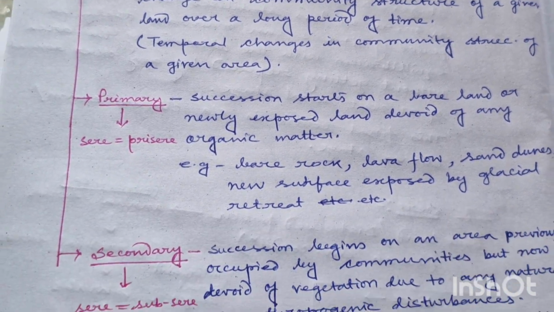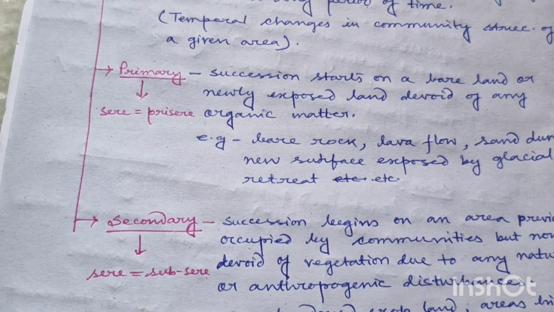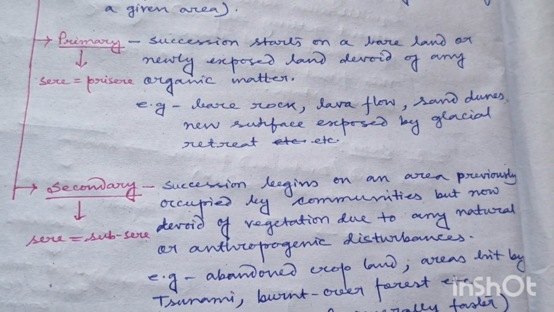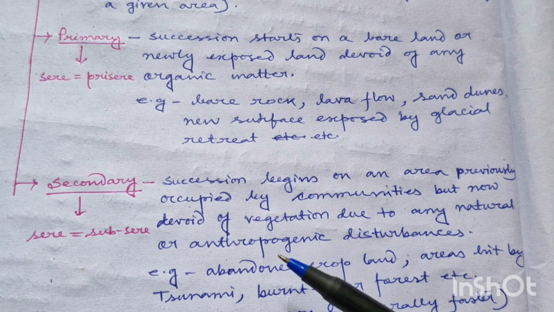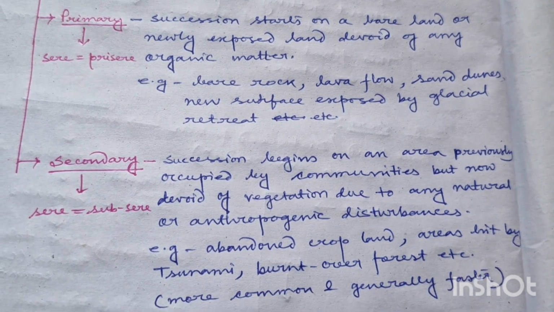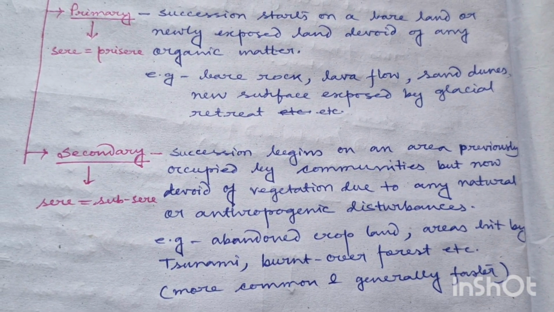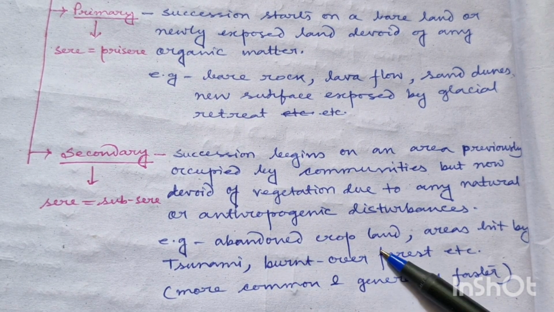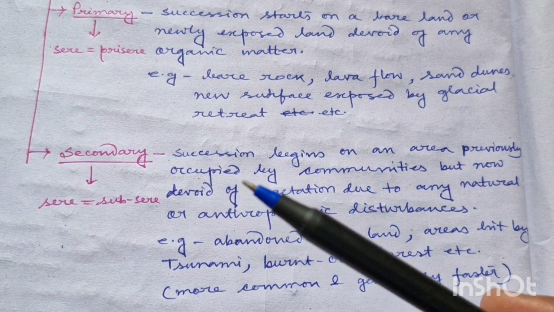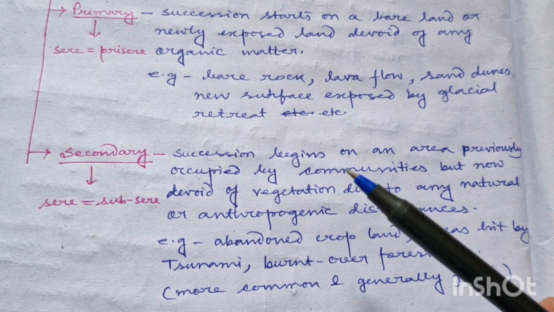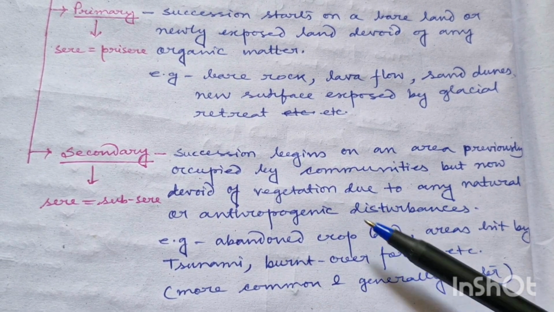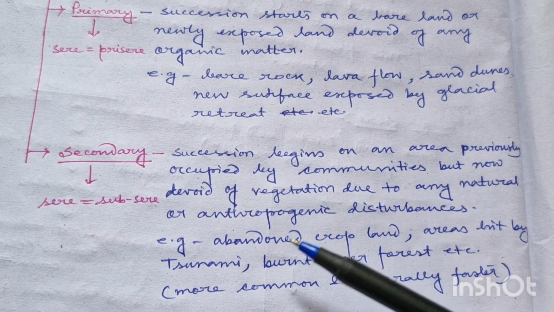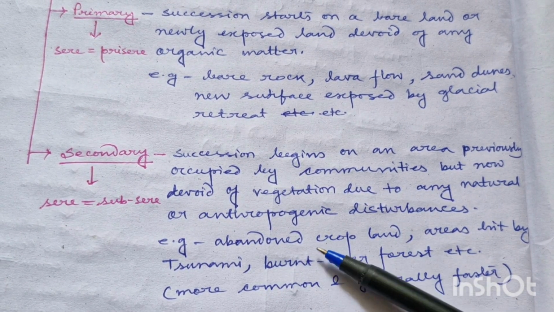Now coming to secondary succession. Secondary succession begins on an area which was previously occupied by different communities but has now been devoid of vegetation due to any natural or anthropogenic disturbances. So what could be examples of land on which secondary succession can occur? Like abandoned cropland. Say there was a forest and you have cut down all the trees for making it an agricultural land, then you have abandoned that land. So it is the anthropogenic disturbance that caused the forest to convert into an abandoned cropland. So here secondary succession can occur.